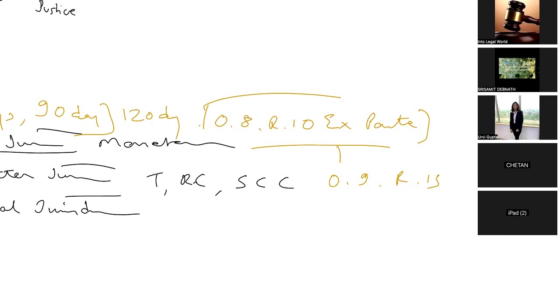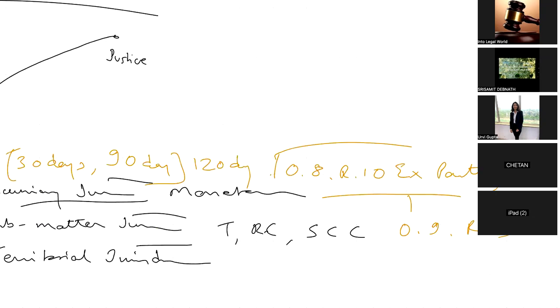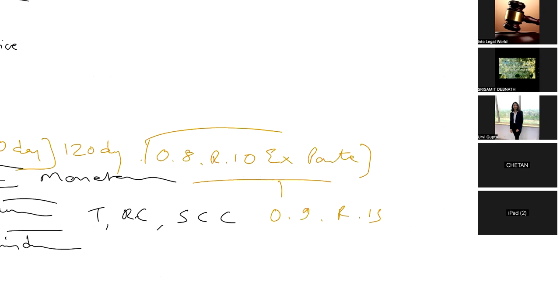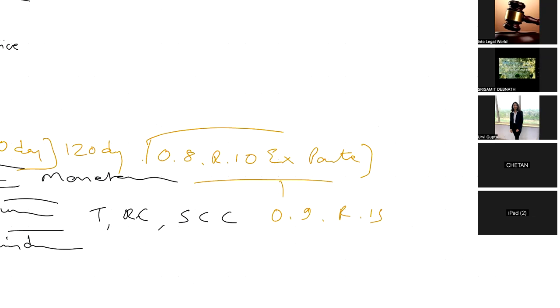Kindly write it down, otherwise obviously you'll forget, and that will be lost upon yourself. Also, since we are recording this video, this video will be available in your app. You can go through this lecture again and again. But since we are discussing the line of operations, this is very important for you to understand CPC, because once we complete res judicata, we'll proceed to different sections, and then it becomes important for you to at least have a summary of how the proceeding in a civil case actually goes through. Otherwise, it will be very difficult for you to understand.